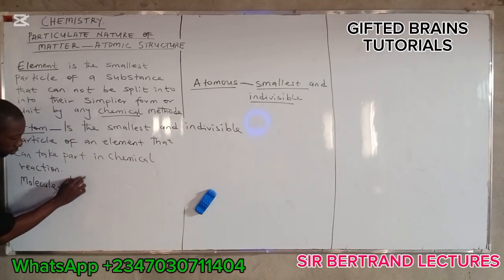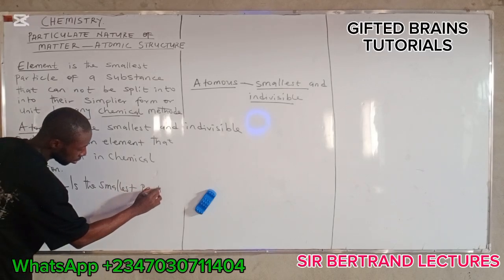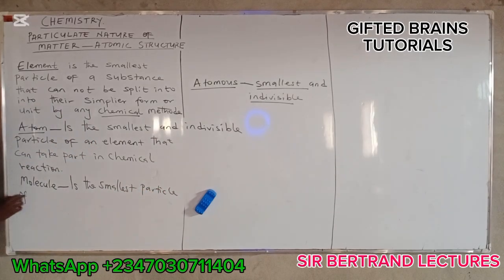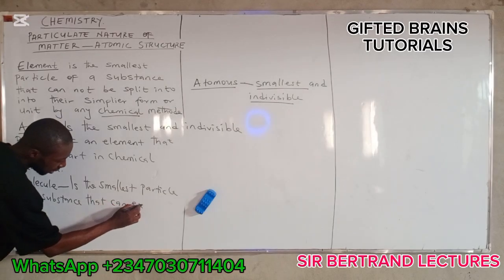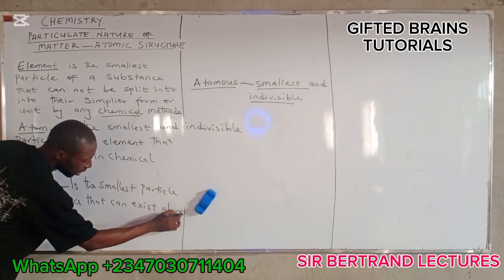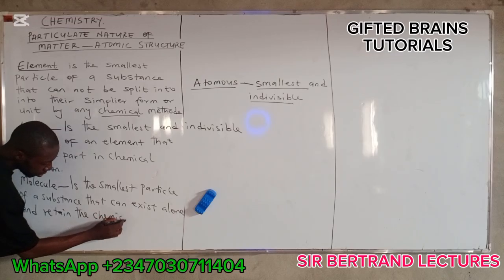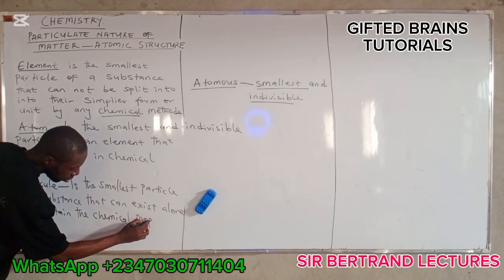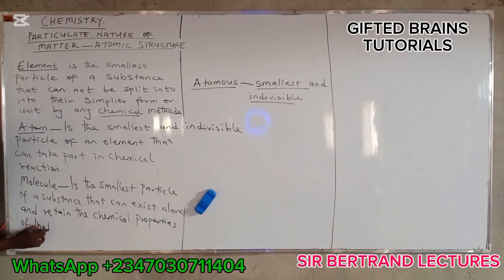Molecule, which is the smallest particle of a substance that can exist alone and retain the chemical properties of that substance.